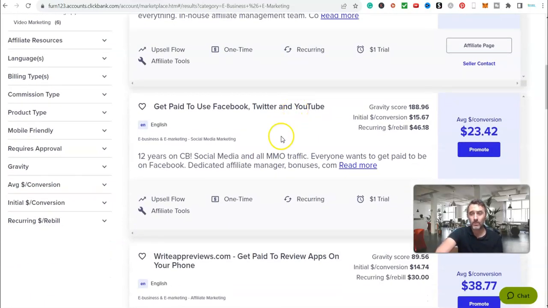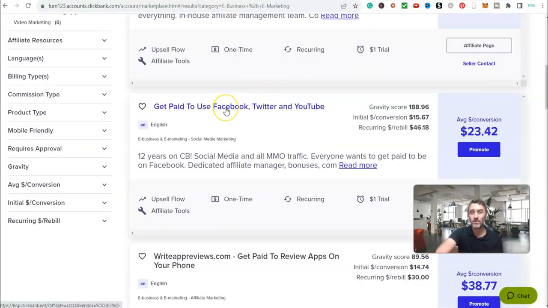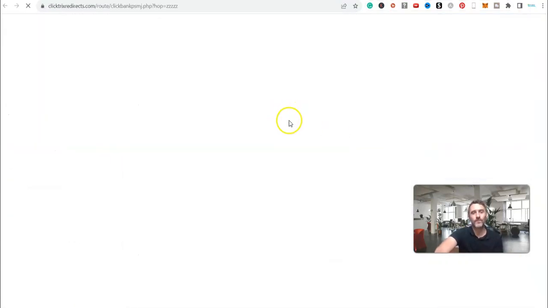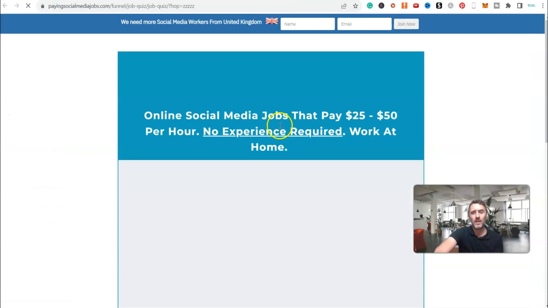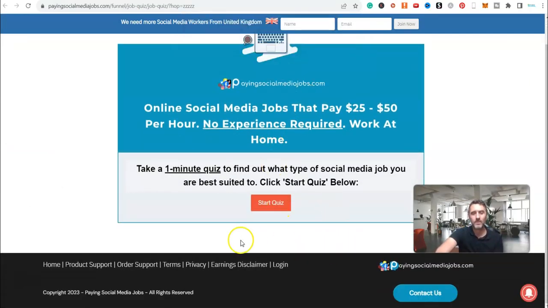If I scroll further on the page here, get paid to use Facebook, Twitter, and YouTube. Again, it's selling very well. It's even got a recurring bill on here. But do we think people who are searching online for earning money would be interested in getting paid to use Facebook, Twitter, and YouTube? You bet they would. Now let's have a look at this sales page really quickly. And we will open it up and we can see this is the page. So let me cancel that. Let me get rid of this.